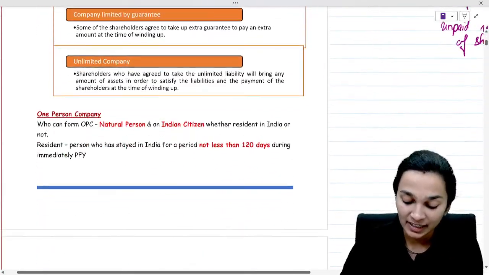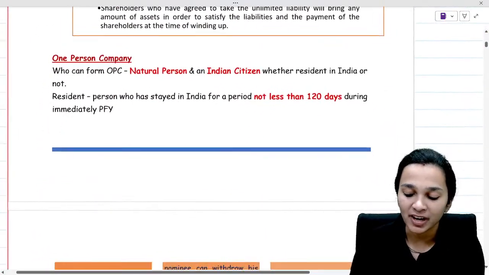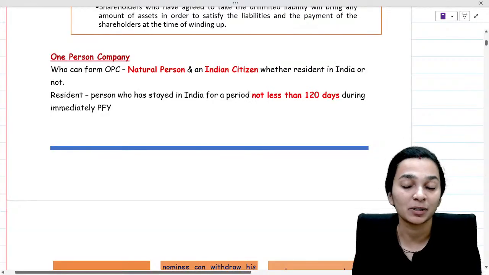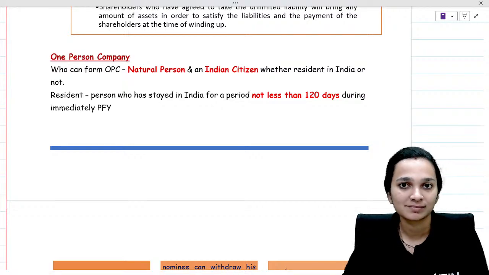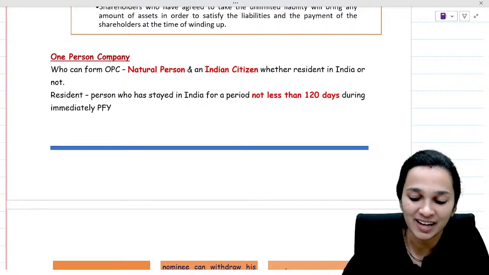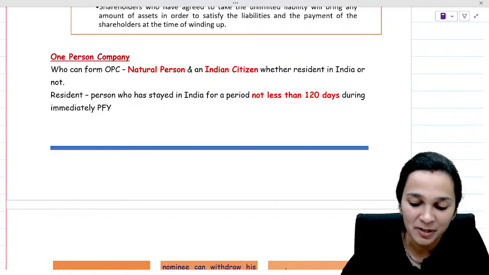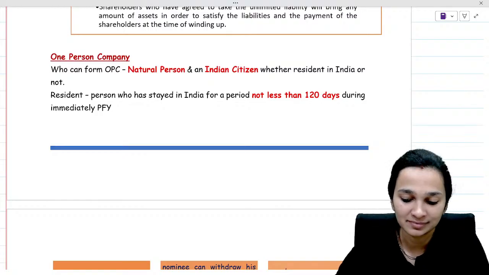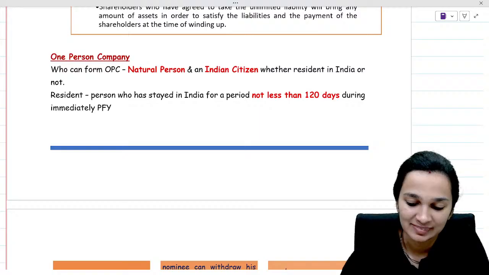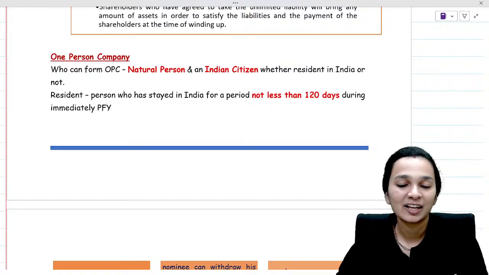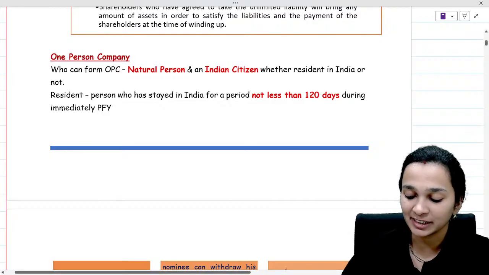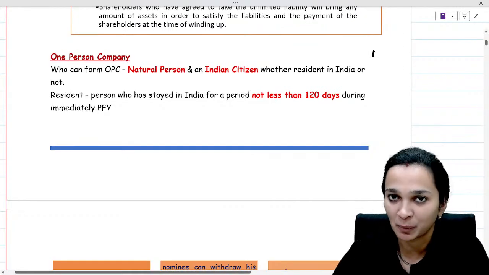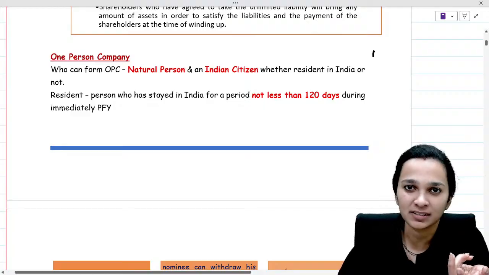Moving ahead, now comes in one very important point, which is about 1-person company. So you tell me, what is a 1-person company? I want good answers here. What is a 1-person company? One person company is a company where there is only one person as its member. Now that is one very basic thing.